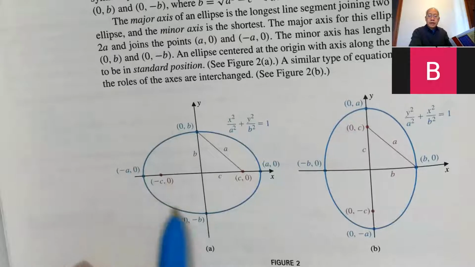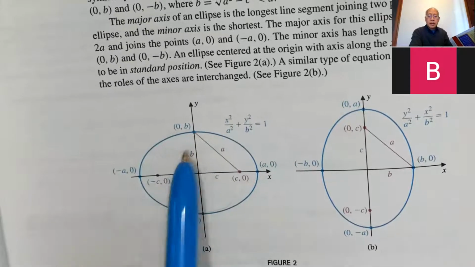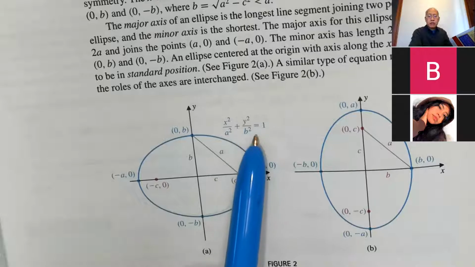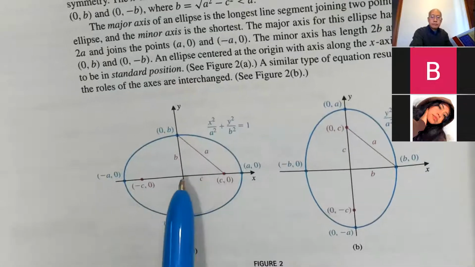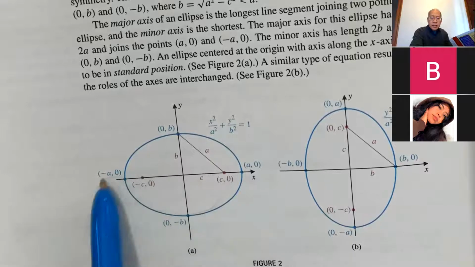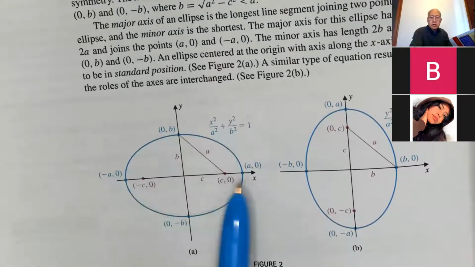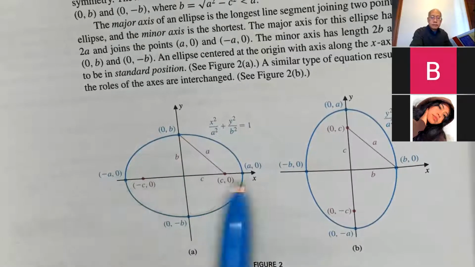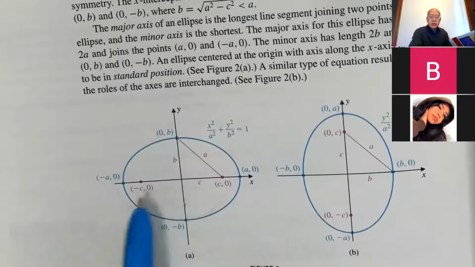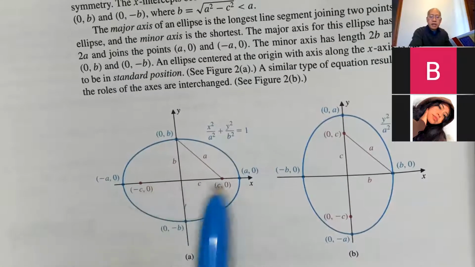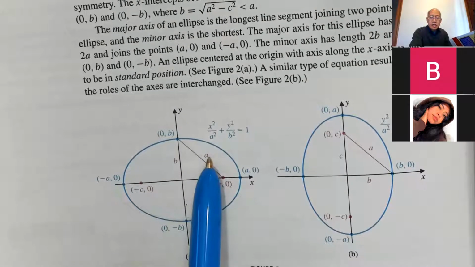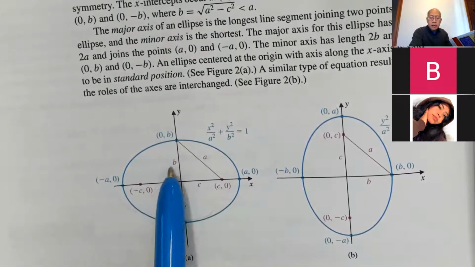Okay, for an ellipse bulging this way, x squared over a squared plus y squared over b squared equals 1. Here's the picture. A, major axis, minor axis. These 2 points are called the vertices. These 2 points, they don't call it anything. These two are foci, F-O-C-I. Okay. A, B, C. A squared equals B squared plus C squared.